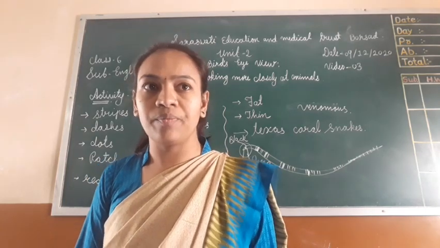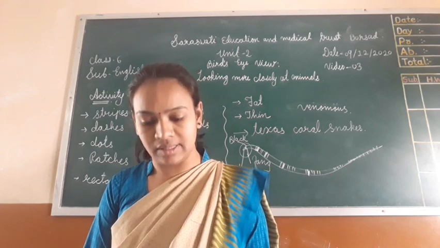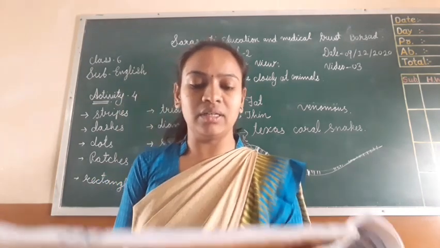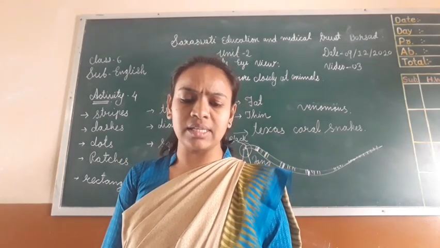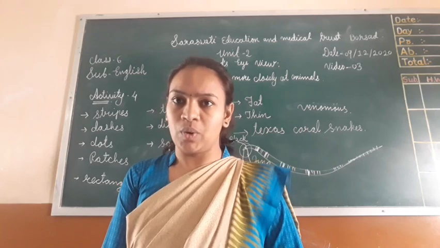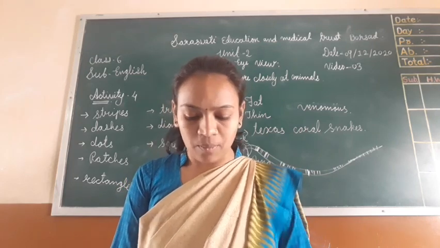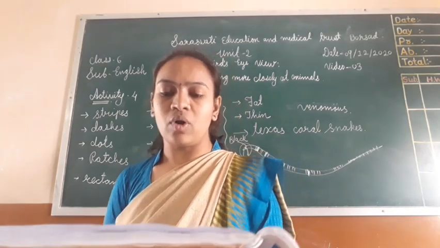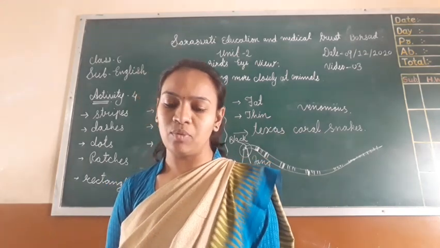So, Texas coral snakes, are they poisonous or not? Yes, they are poisonous snakes. Then what is the other thing? Texas coral snakes have rings on their body. What is another thing? There are rings on their body, in black, yellow and red colors around their bodies.